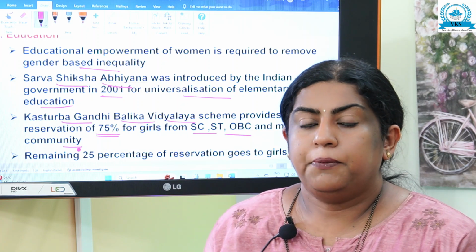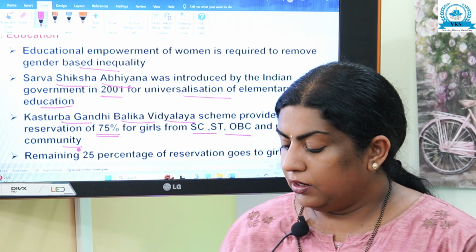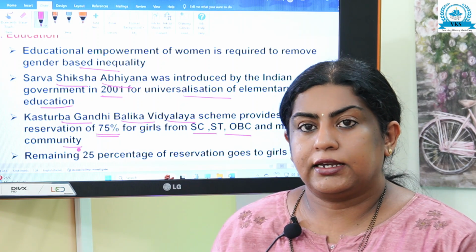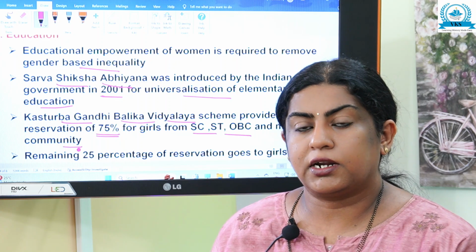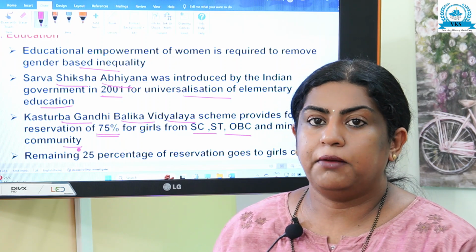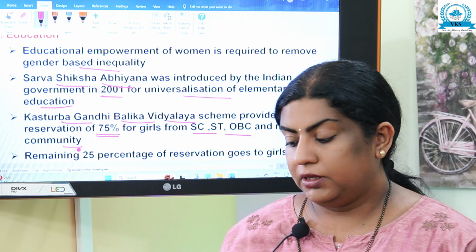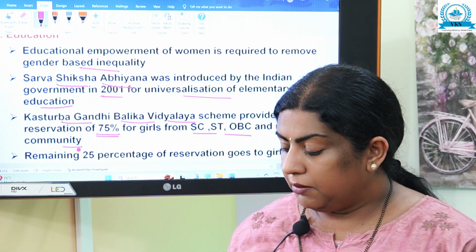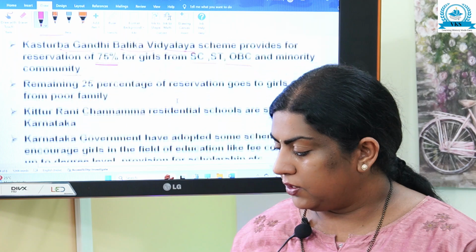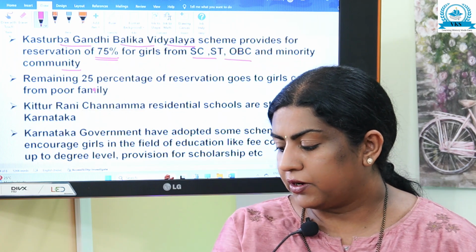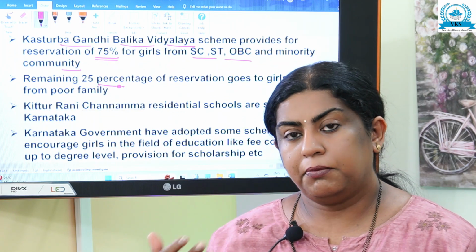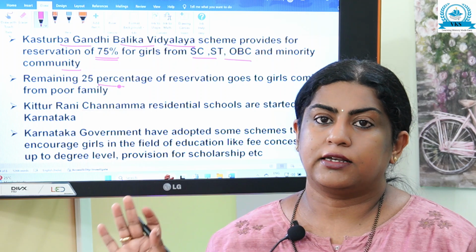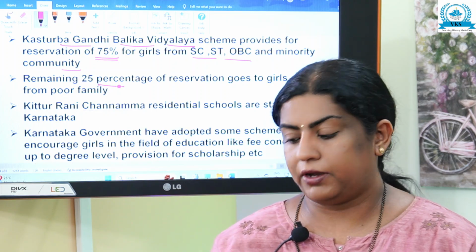So 75% is reserved for girls from scheduled caste, scheduled tribe, other backward classes and minority communities. The remaining 25% of seats are reserved for girls coming from poor families.